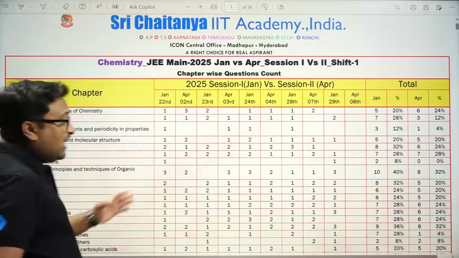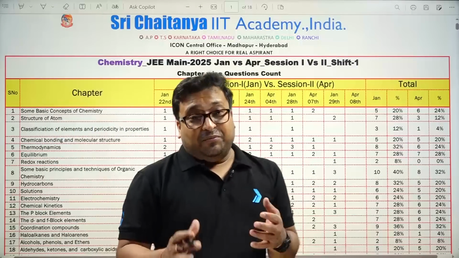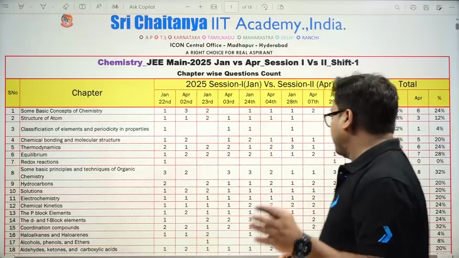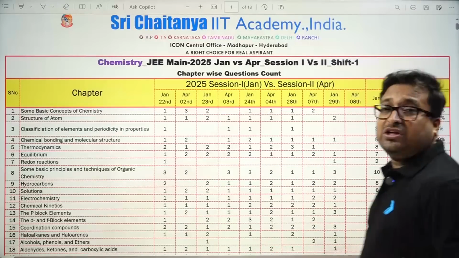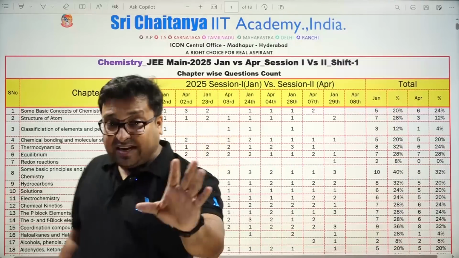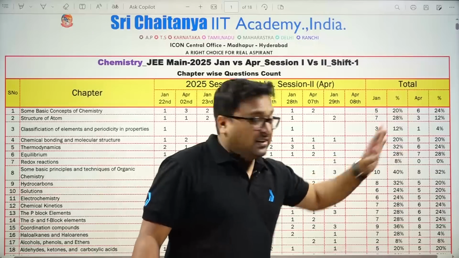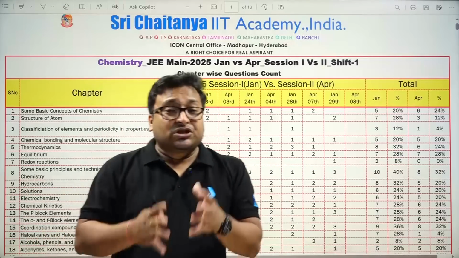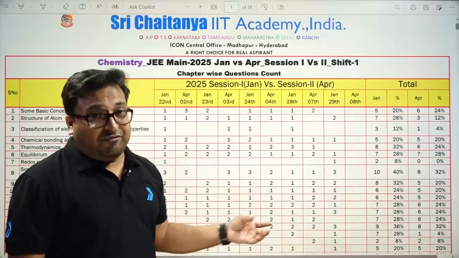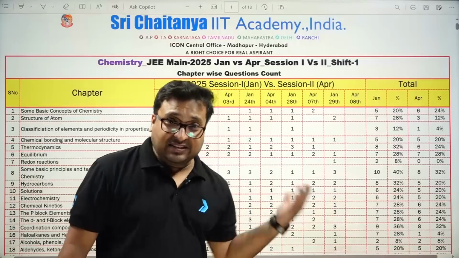In thermodynamics, a high weightage chapter, meaning the most important chapter of physical chemistry, you can see in the January attempt the total number of questions in the first shift was 8, but in April this was 6. So for thermodynamics, the most important chapter of physical chemistry, the weightage in April is quite lesser than January.